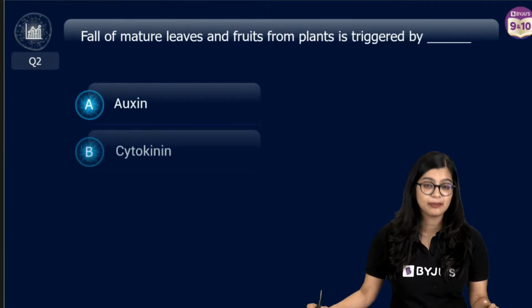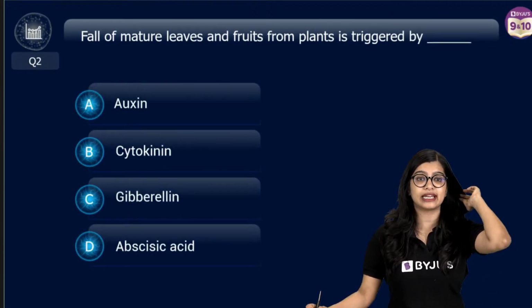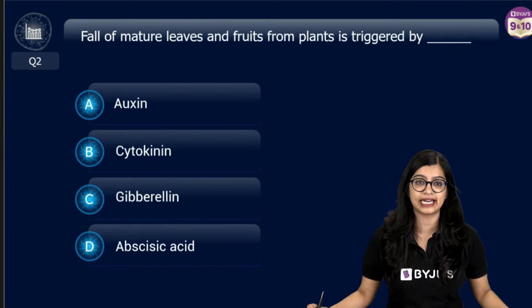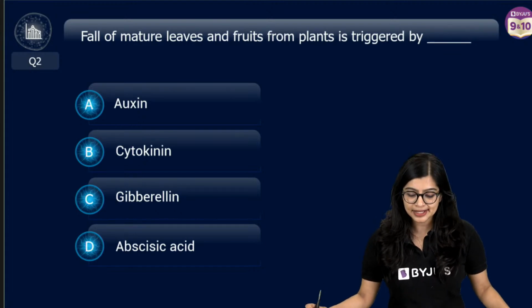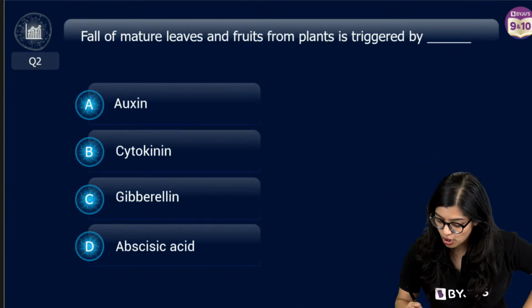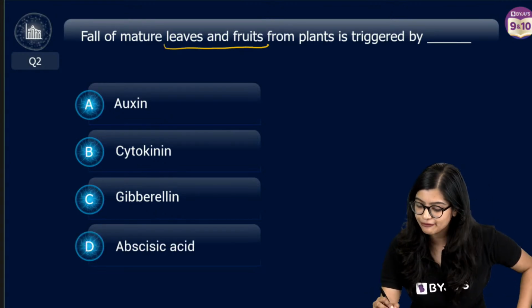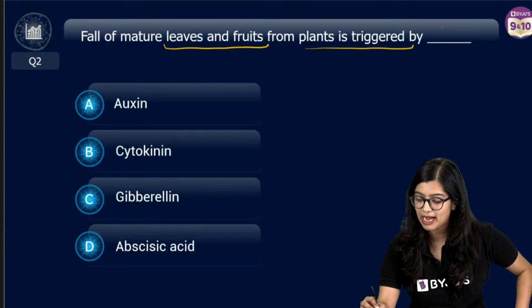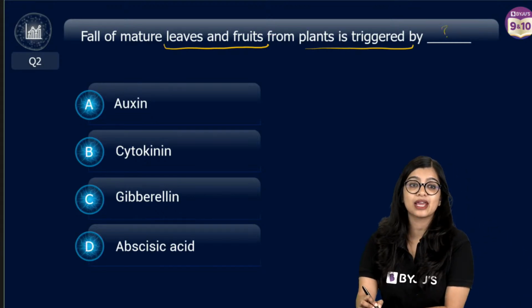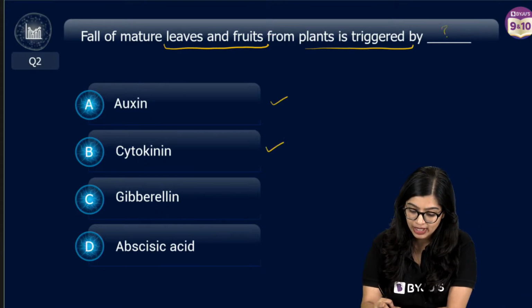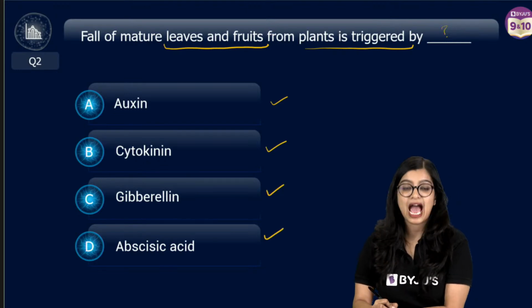Now we will move on to question number 2. So can we have question number 2 on the screen, please? I mean the polls on screen. Moving on, right? Let me use my favorite color. Fall of mature leaves and fruits from the plant is triggered by dash. It is triggered by which hormone? Auxin, cytokinin, gibberellin, abscisic acid.